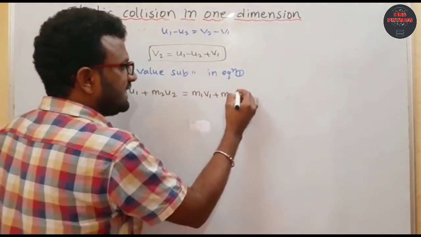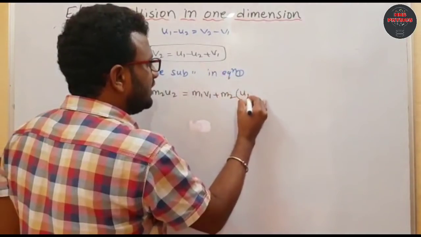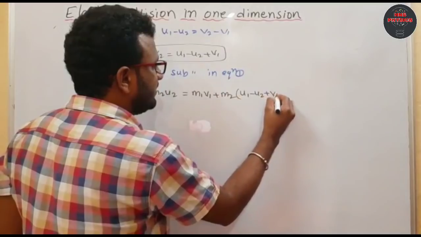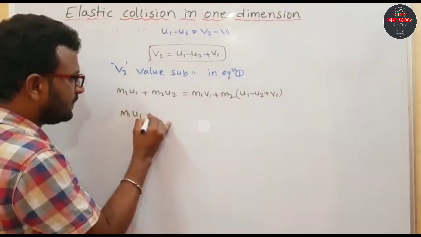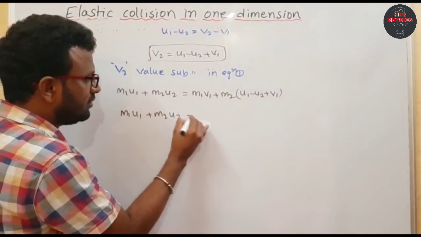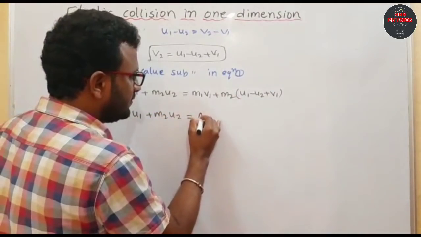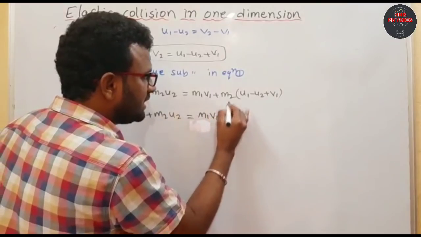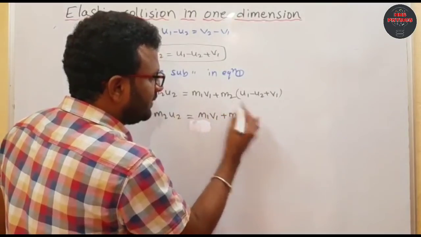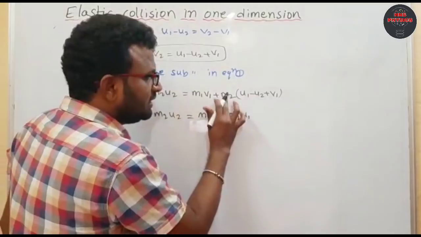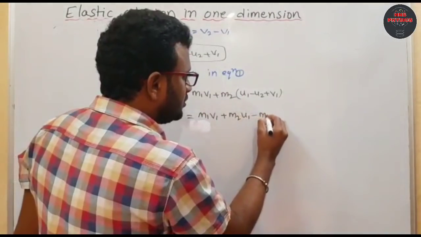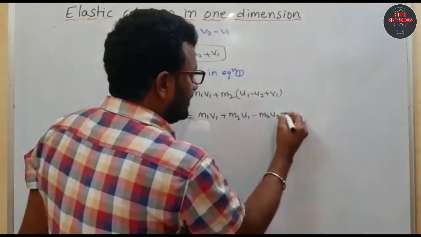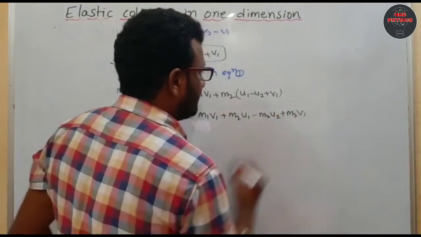So in place of v2 you can write this value, that is u1 minus u2 plus v1, right? So m1 u1 plus m2 u2 equals m1 v1 plus m2 times (u1 minus u2 plus v1), so m2 u1 minus m2 u2 plus m2 v1, right?